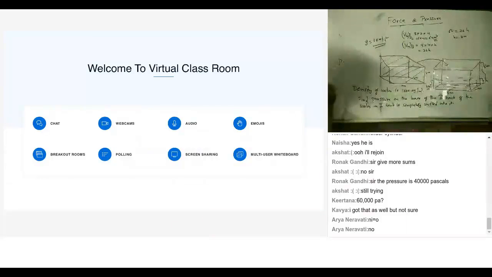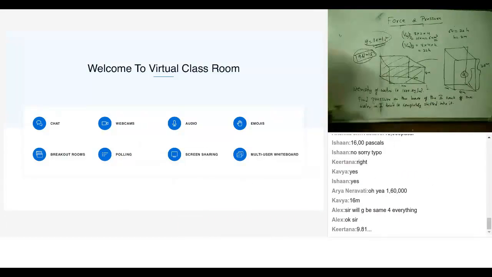Pressure equals density into height into g. What is density? 1000. What is height? 2. What is acceleration due to gravity? 10. So how much would be the answer? 20,000. So what is the height here? All of you got 16 meters. So D is 1000, g is 10 and h is 16. So how much is that? 1,60,000. So it is 1,60,000 Pascal.